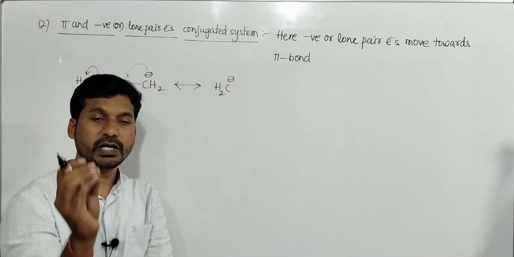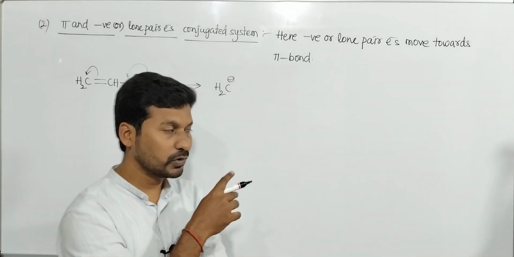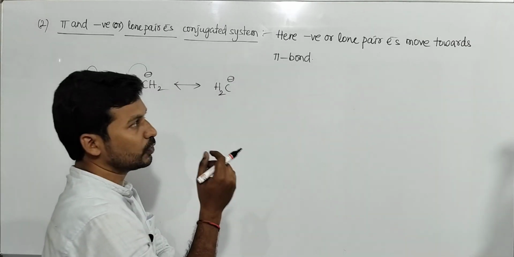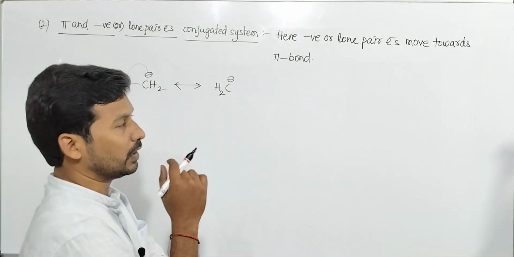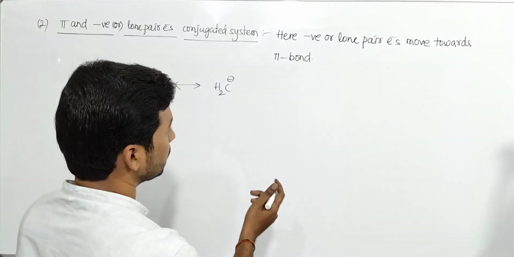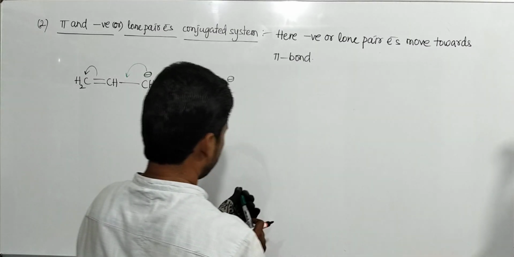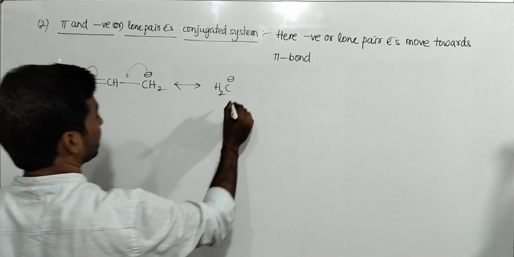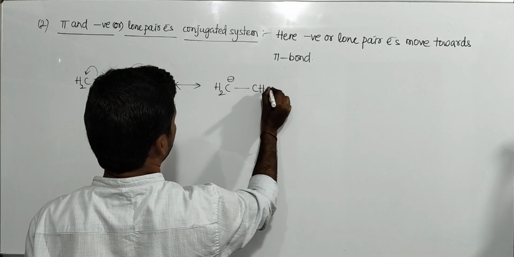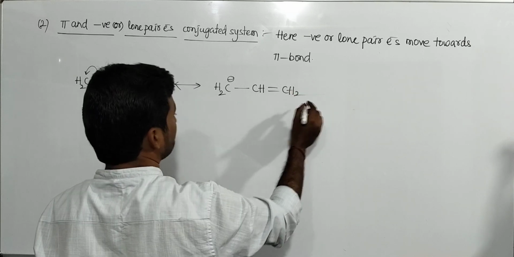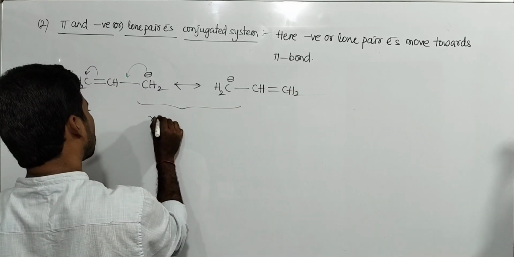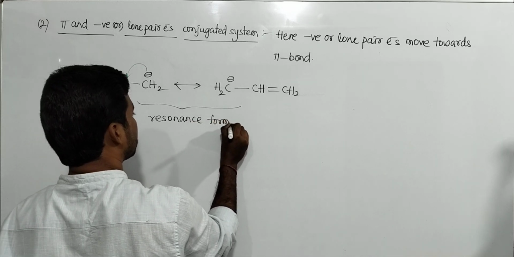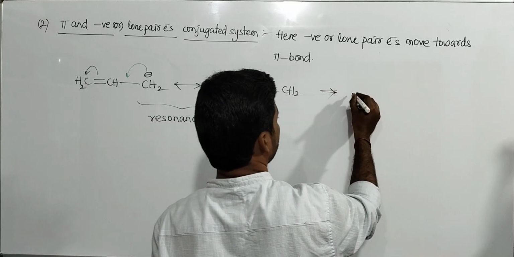Whenever a negative charge and pi bond are in conjugation, delocalization takes place in such a way that the negative charge or lone pair electrons move towards the pi bond. So this becomes a single bond, here we get a double bond. Okay, so these two are resonance forms or resonance structures.